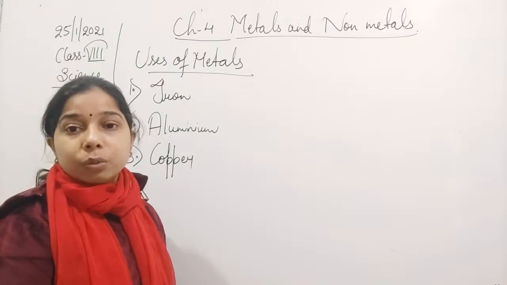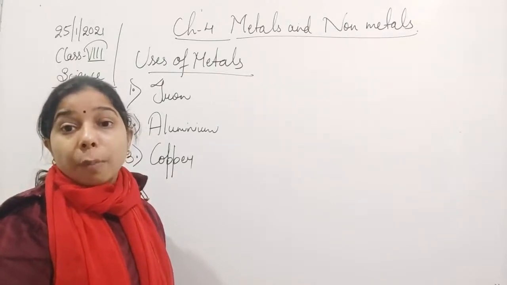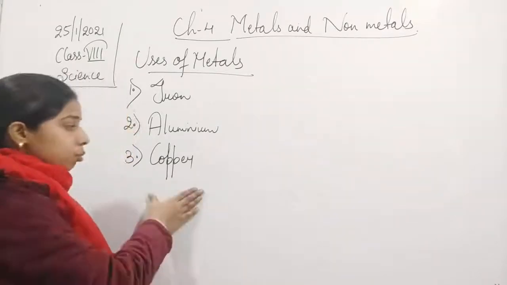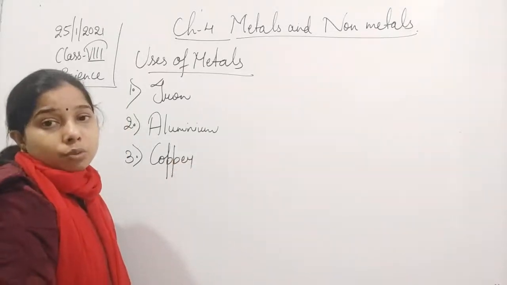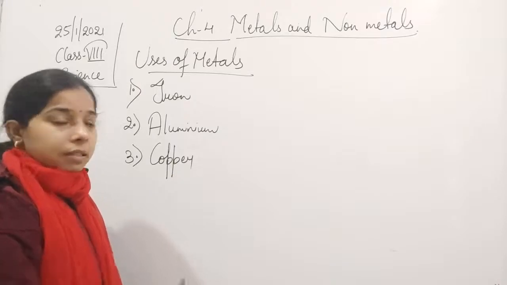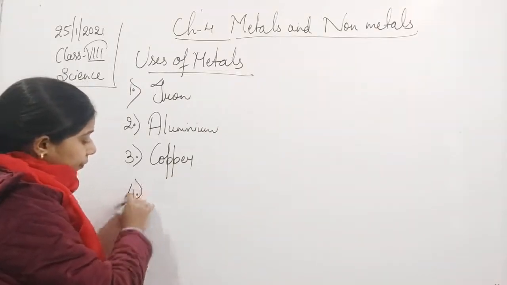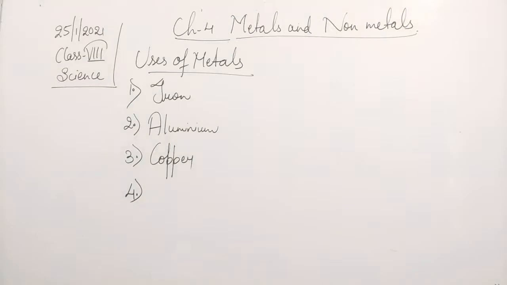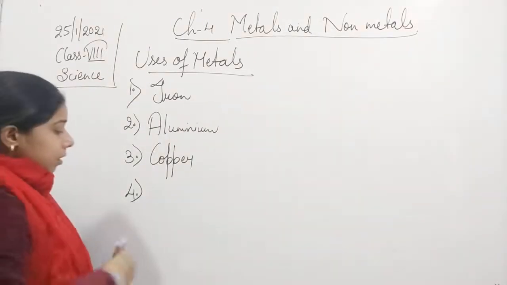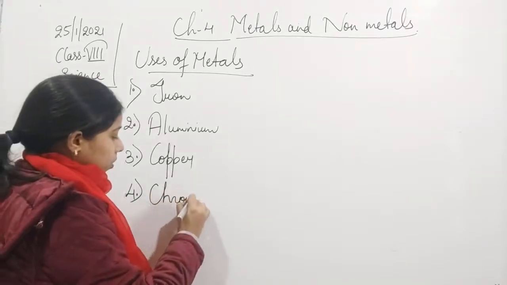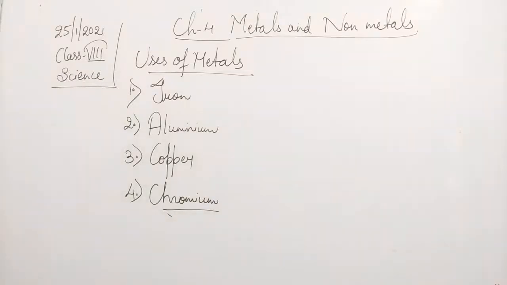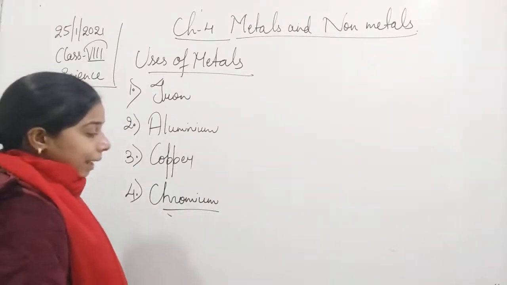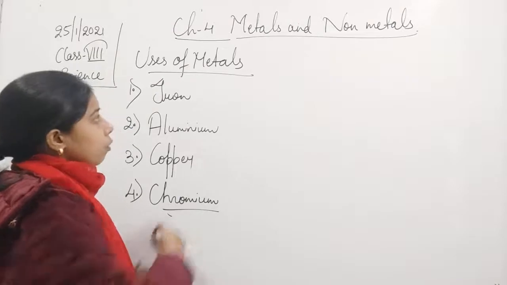You have heard about copper cable or copper wire. Fourth one, students, is chromium. Chromium is used for electroplating.